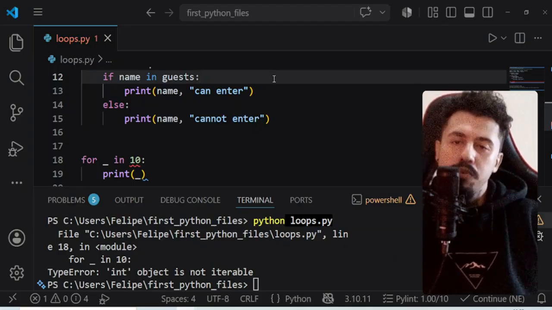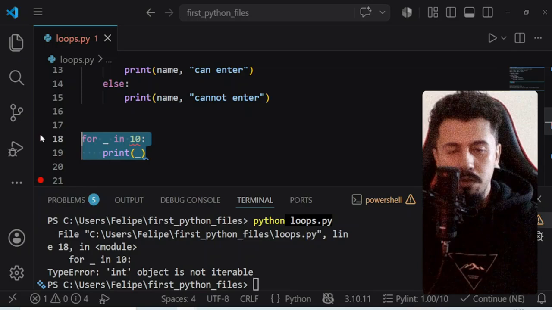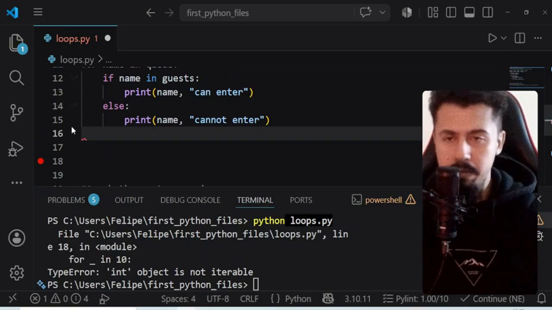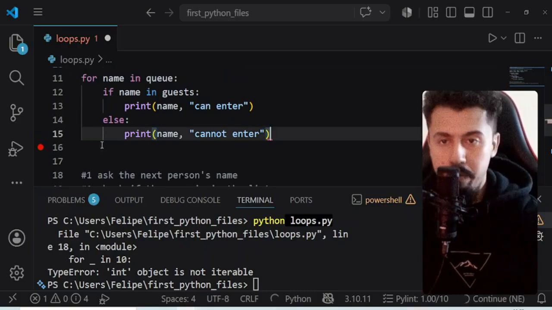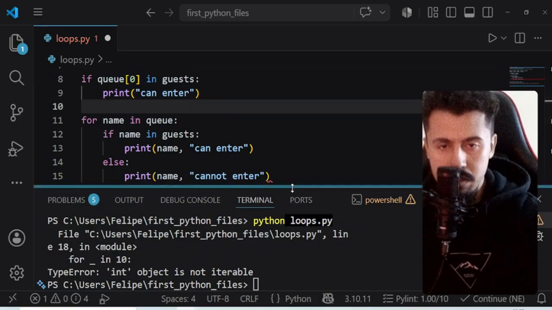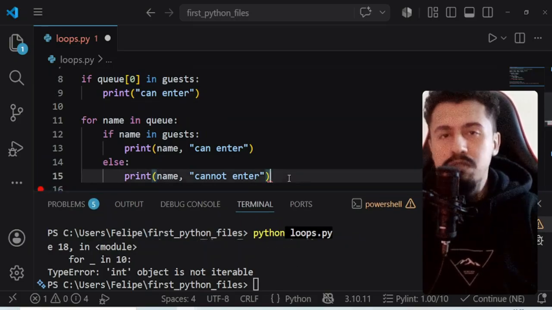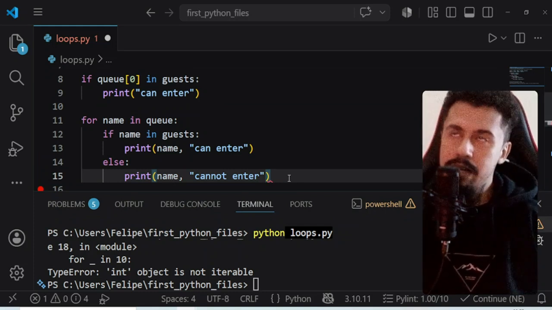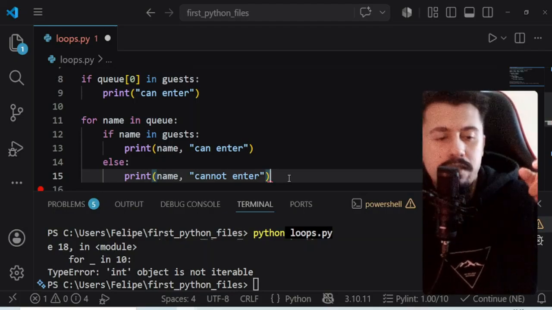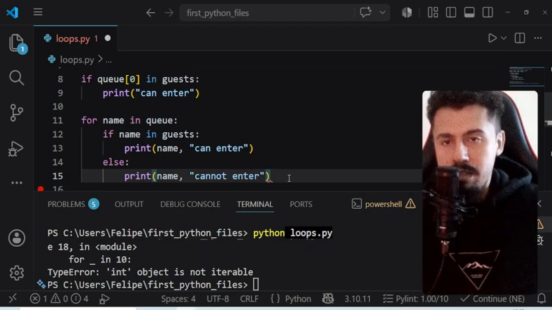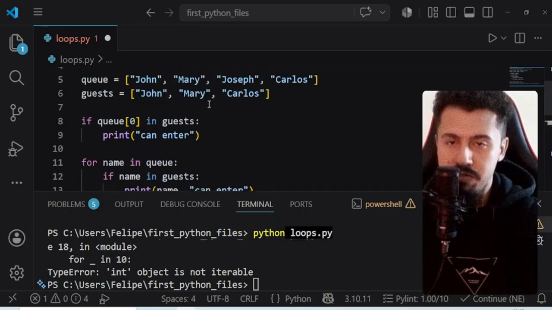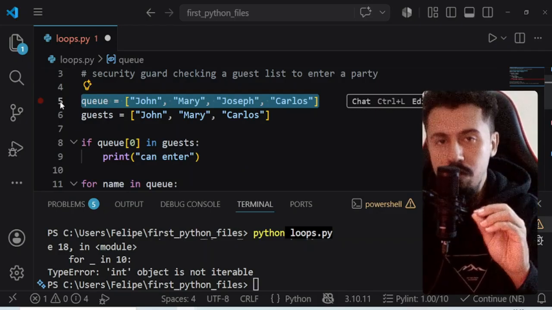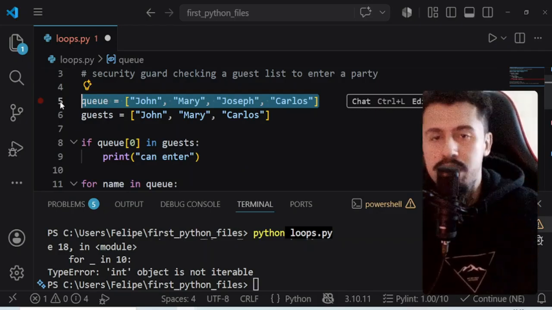So now you know how to implement a for loop, you know how it works. Let's now move on to the while loop, okay? Because the while loop is pretty important, is often used, and it's also a loop, it's also a repetition structure. But the difference is that the for loop iterates through something. Alright, so here we have defined a queue, and we have used the for loop to iterate through this queue.